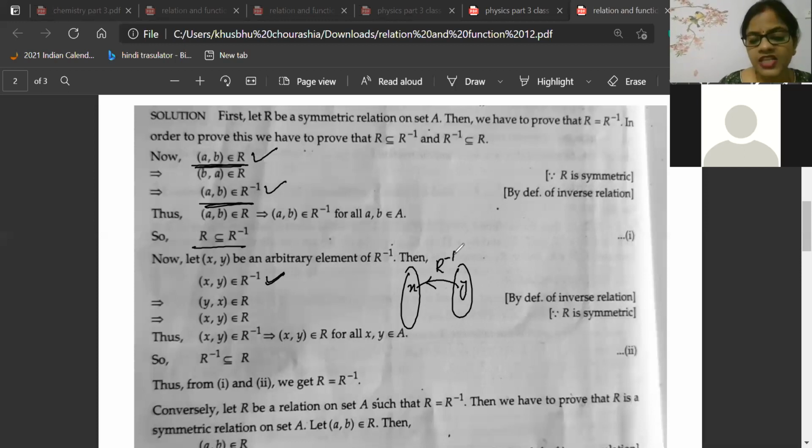Okay, so if XY belongs to R inverse, then YX will belong to R, the opposite of that.